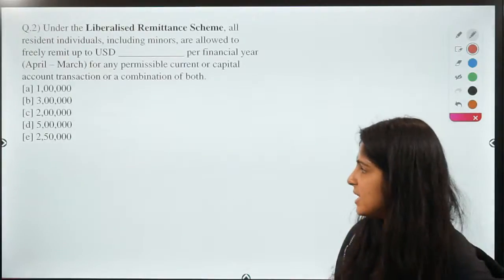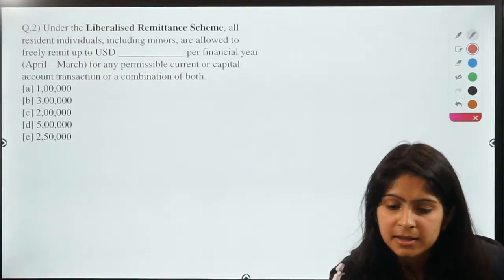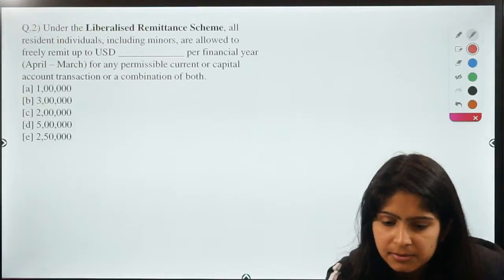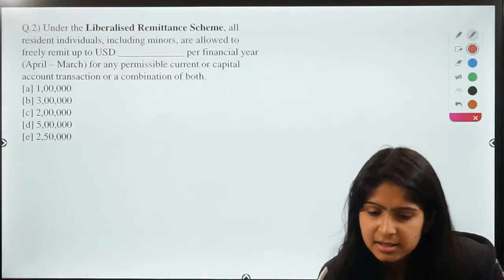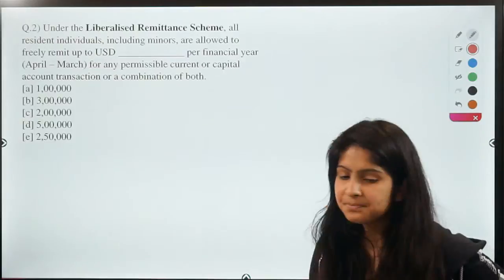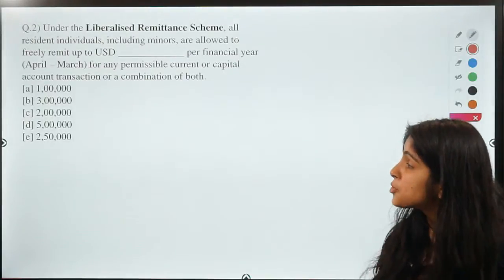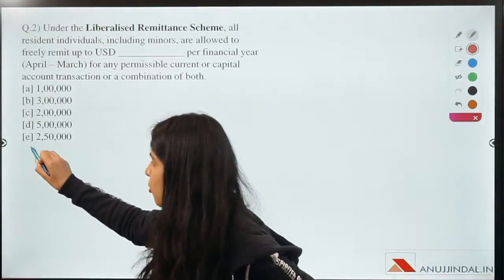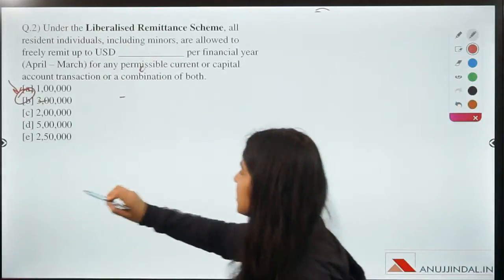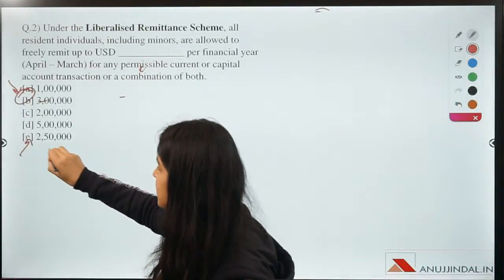So Rajat says E. Venkatesh says 2 lakh. Whereas Shubham says C. Chandan also says E. So guys, since most of you say E, most of you are right, because the correct option is E.